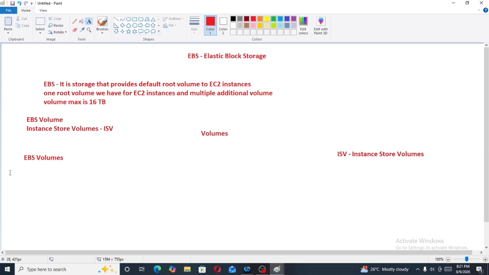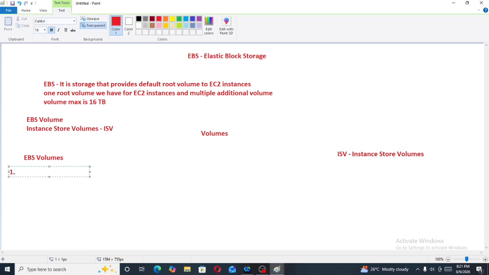EBS is a persistent storage, which means permanent. Instance store volumes are non-persistent storage, which means temporary.